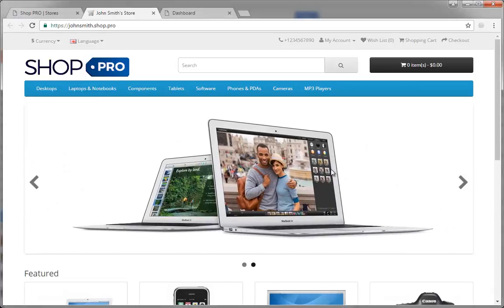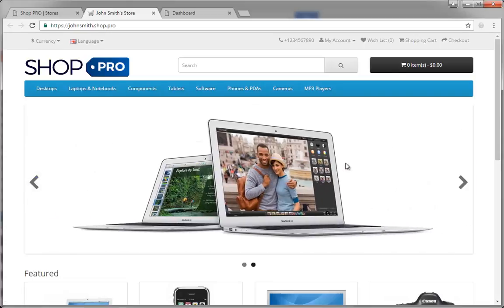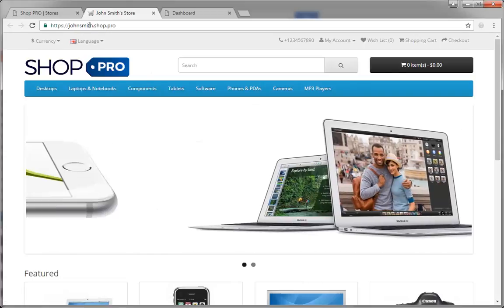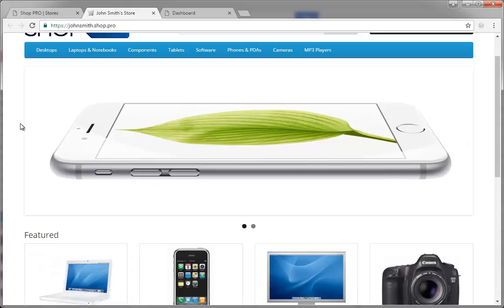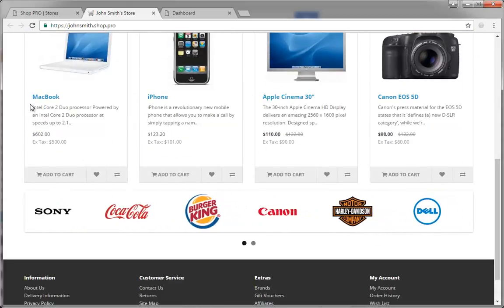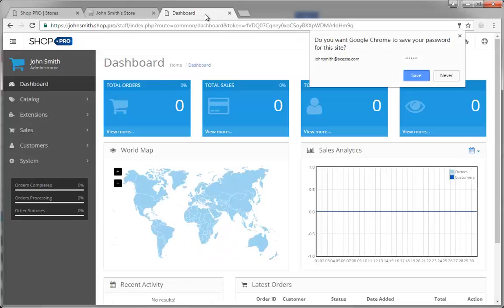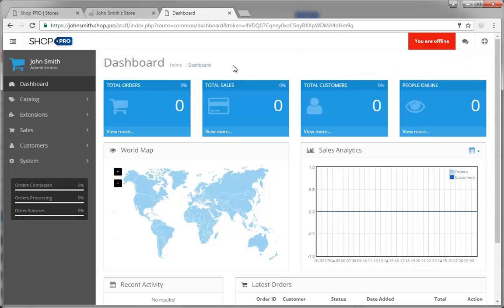Hello again and welcome to our tutorial on how to add a product to your Shop.Pro personalized shop. So let's say that you've set up your shop and now you're ready to begin adding new products or editing the existing ones. This particular tutorial will show you how to do that, and of course the first thing you have to do is log in through your administration panel to the back office of your store.